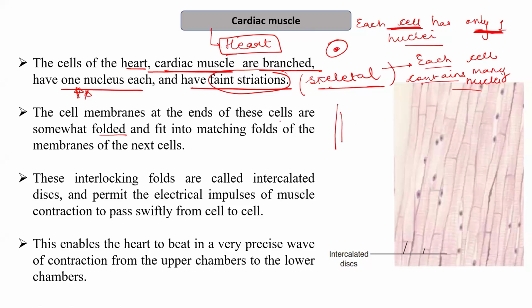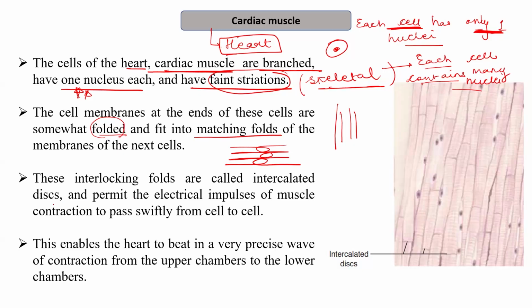The cell membranes at the end of these cells are somewhat folded and fit into the matching fold of the next membrane. So they are interconnected, or interdigitated.